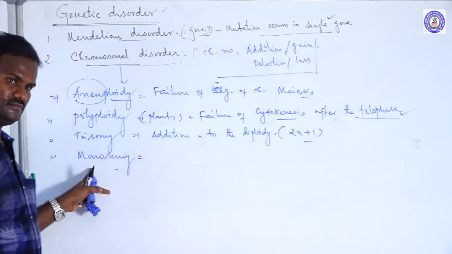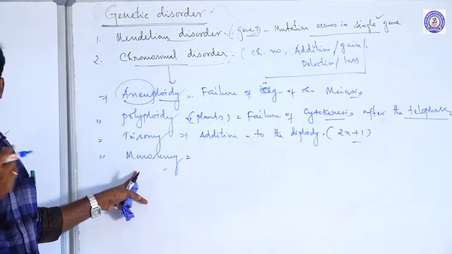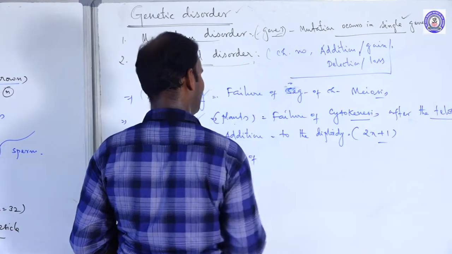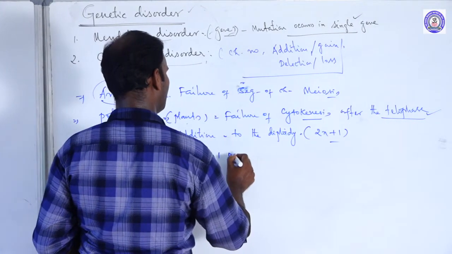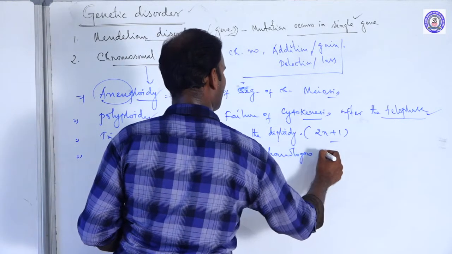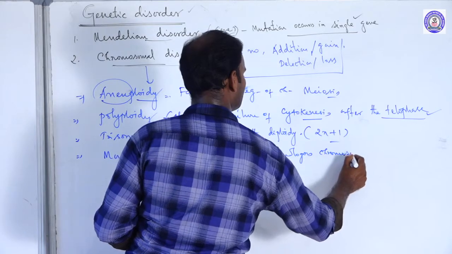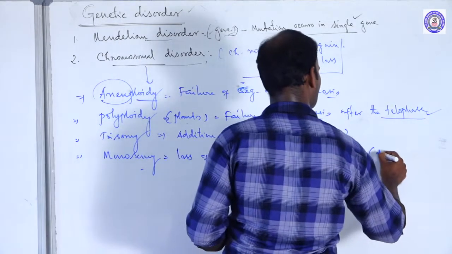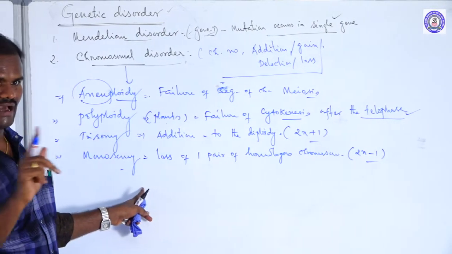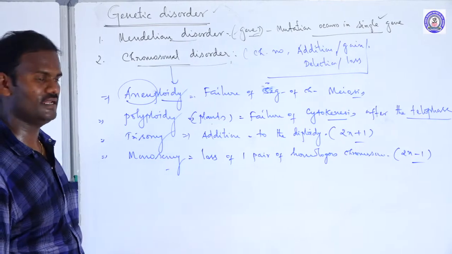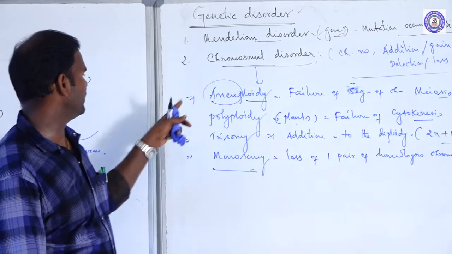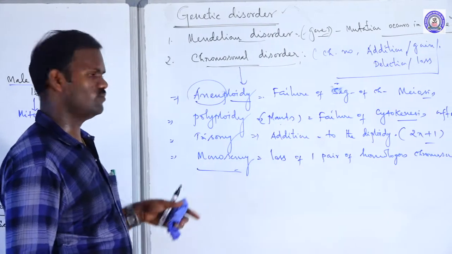In some individuals, there is a loss of one homologous chromosome from the diploid set. As a result, it is 2n minus 1. These are called monosomy. Loss or lack of one chromosome from the diploid set. So these are the disorders of chromosomes, caused by aneuploidy, polyploidy, trisomy and monosomy.